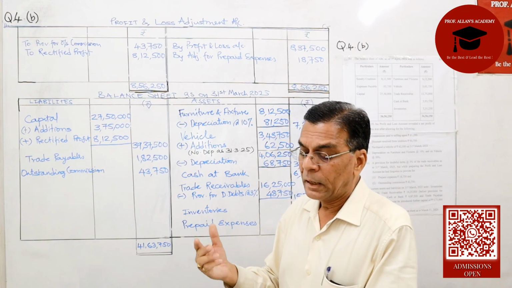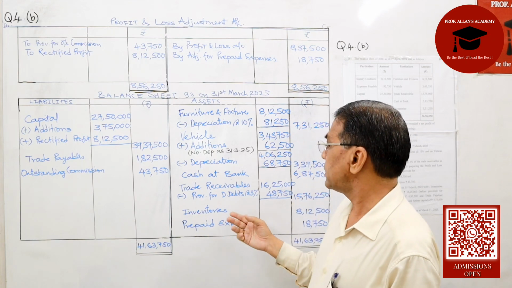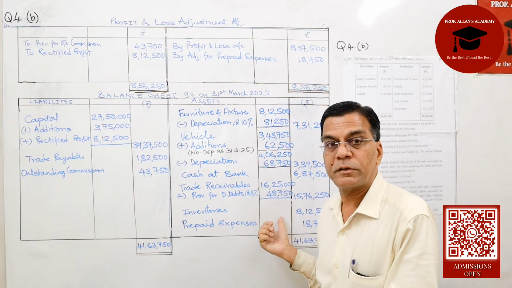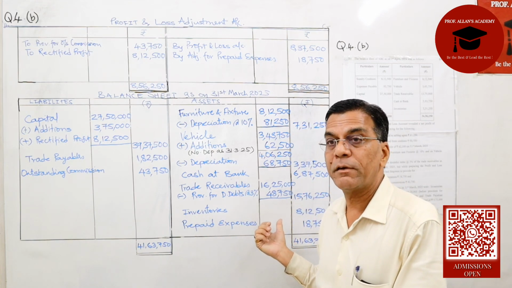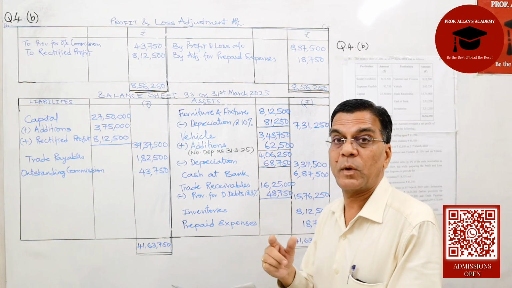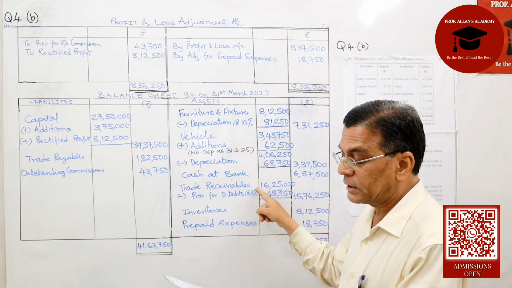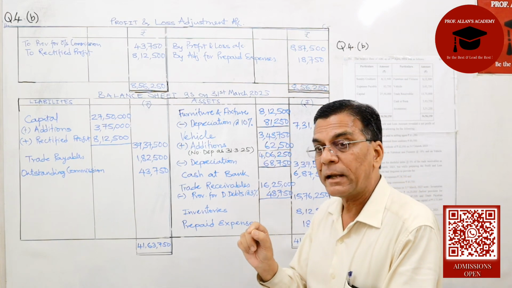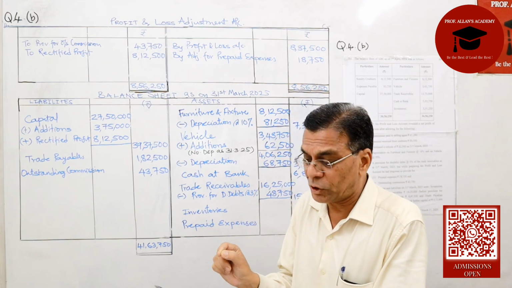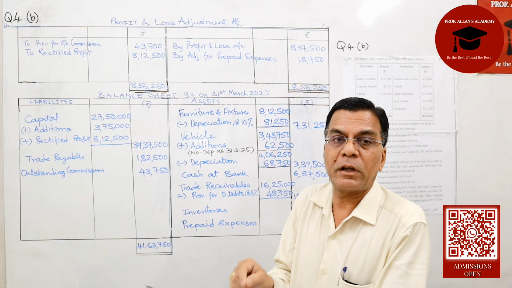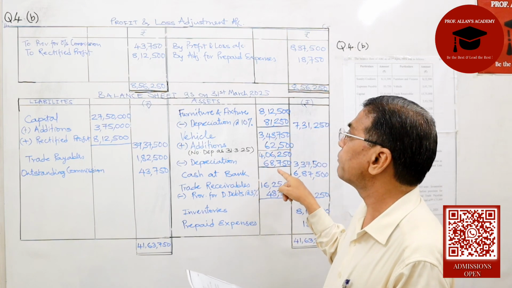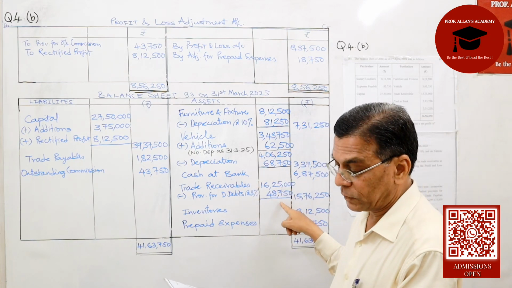Then they have given us the current assets and current liabilities for the year. Current assets: inventories 8,12,500, to be reflected as on 31st of March 25. Trade receivables, as I mentioned earlier, 16,25,000, and the problem has specifically mentioned this is before provision for doubtful debts. That's why I have provided for that provision.